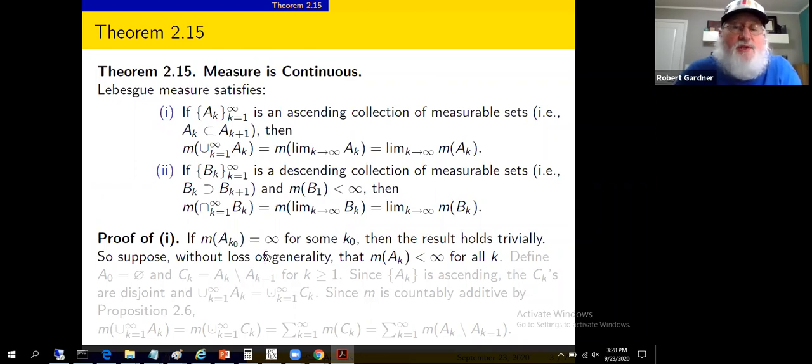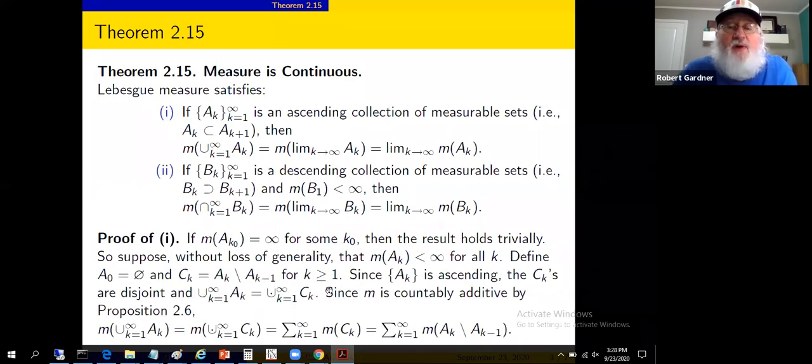So without loss of generality, we can assume the measure of A sub k is finite for all k. Not like the situation in the second part. Here, it still holds if we get a set of infinite measure; it just holds trivially, in fact. But we've taken care of that case. So without loss of generality, suppose all these sets have finite measure.